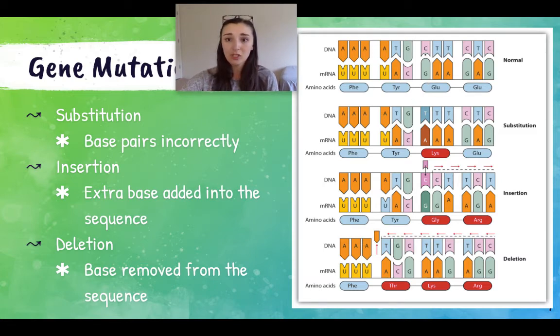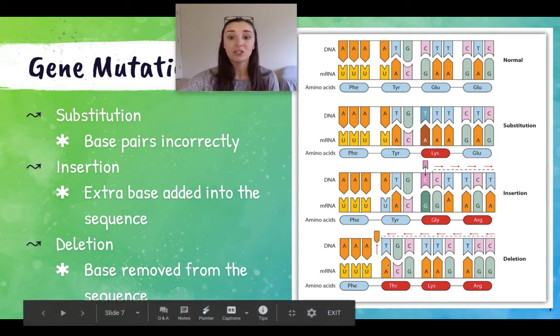In this substitution, this DNA was supposed to have a C, and it got mutated. Now it has a T. So that impacted my mRNA strand and 1 amino acid that was being called for. That's a substitution. This is an insertion right here. So we were supposed to have the codon CTT from our normal strand, but instead an extra C was added in. It was inserted into the sequence. So now we have a new codon CCT because it pushed everything over. And that impacted my amino acids from that point forward.